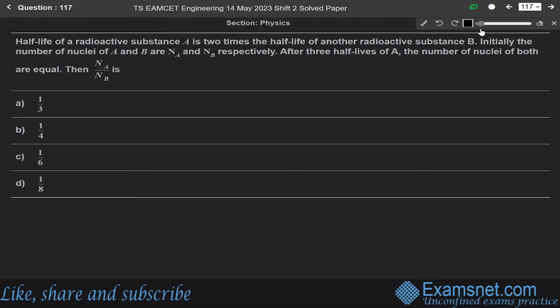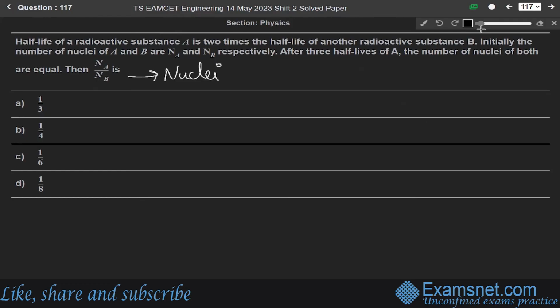Half-life of a radioactive substance A is 2 times the half-life of another radioactive substance B. Initially, the number of nuclei of A and B are Na and Nb respectively. After 3 half-lives of A, the number of nuclei of both are equal. Okay. So we have to find the ratio of Na over Nb. So this question is from the chapter of nuclei.